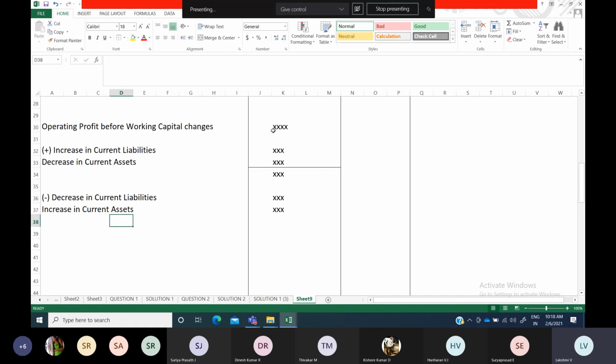Okay, so like this, your operating profit, with that an increase in current liabilities and a decrease in current assets you are going to add, and a decrease in current liabilities and an increase in current assets you are going to subtract. So with this amount you are going to adjust all these items and find out the amount. Now this amount is known as cash from operating activities,